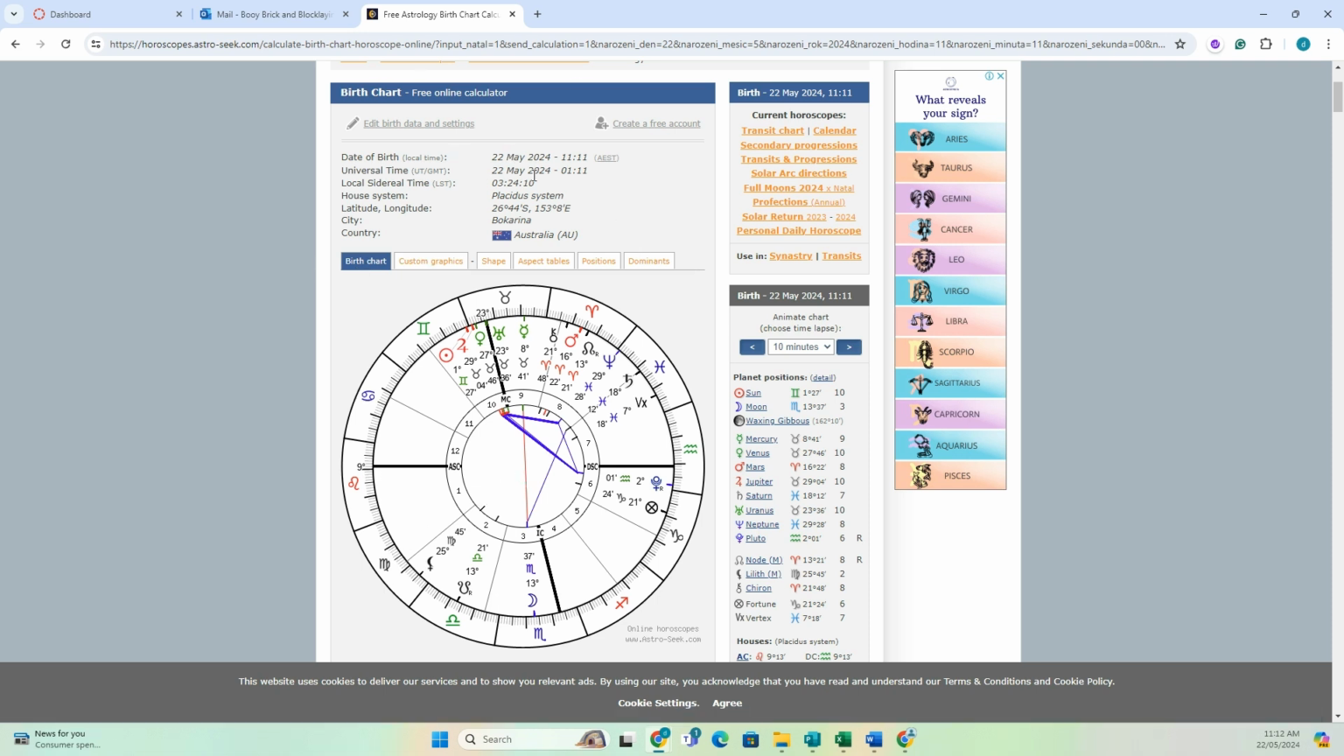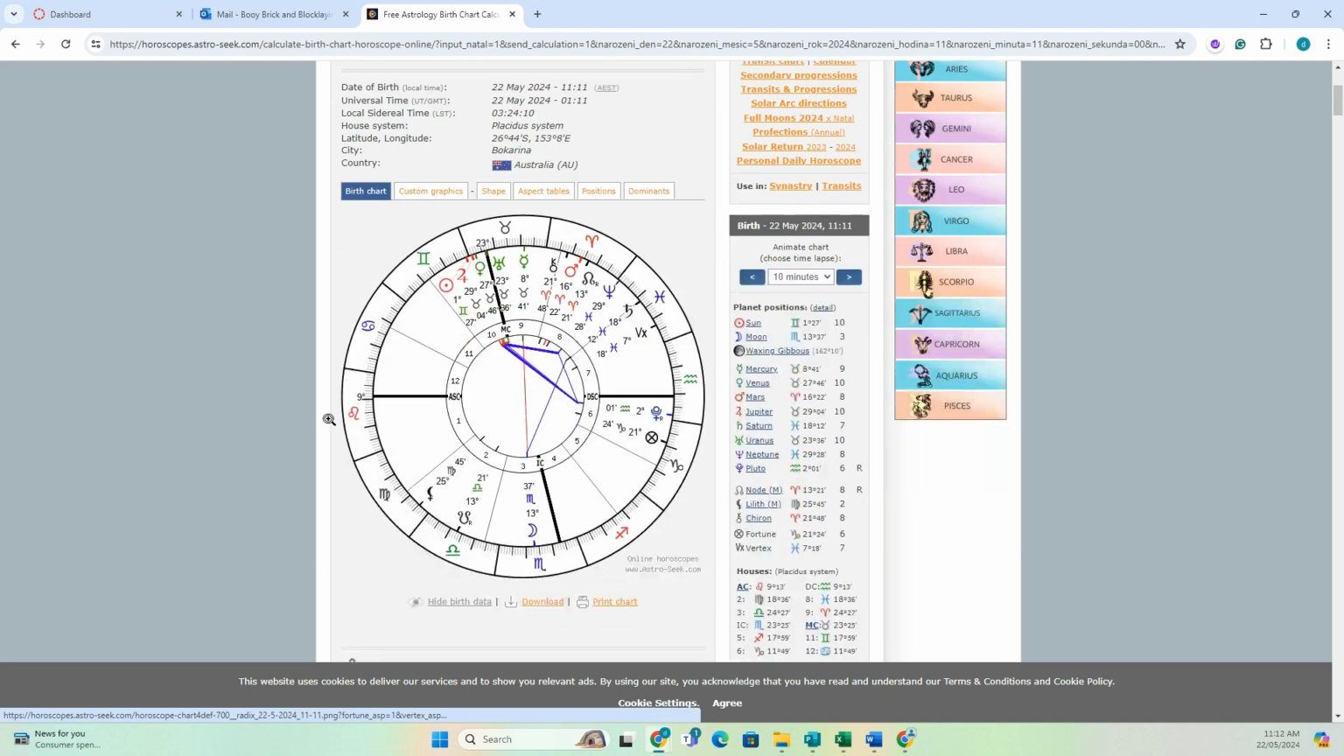So should someone have been born at 11:11 on the 22nd of May 2024 at Bokarina, which I'm sure may have just happened, their ascendant is at 9 degrees of Leo. So you can see the 9 degrees here. So that is the sign that's rising over the horizon from the east. And then we go through the signs backwards.